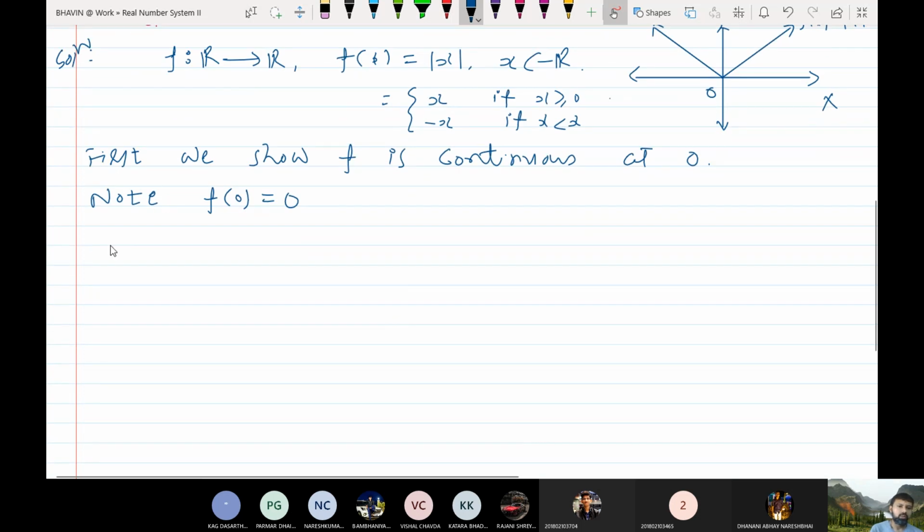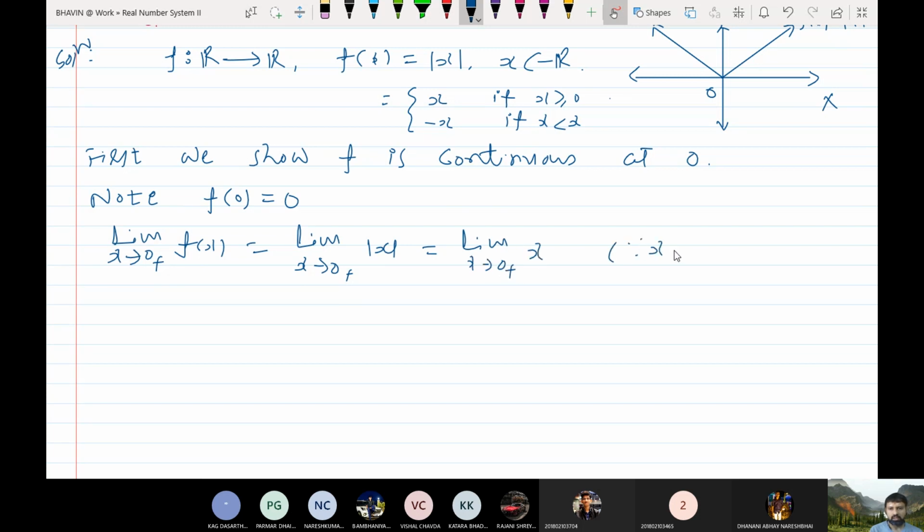Okay, now let us find out limit x tends to 0 plus fx. So now what is our function f? x tends to 0 plus, fx is mod x. So we are approaching point 0 from right. So x is greater than 0. So mod x equal to just x.